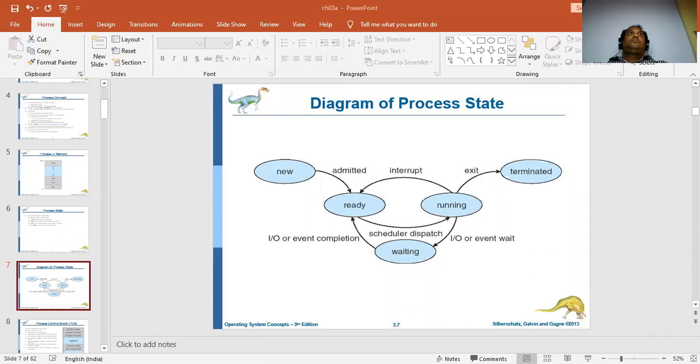Followed? Are all able to follow this now? Yes, sir. Everybody is able to follow this diagram? Yes. Okay. So this is a yes. Any doubts now? Is anybody having any doubts in this?